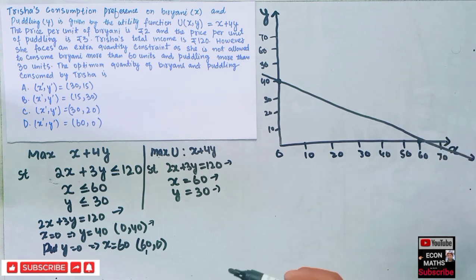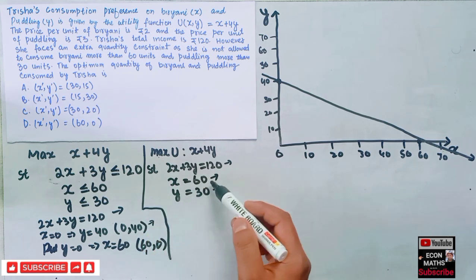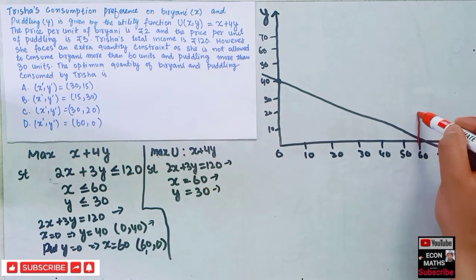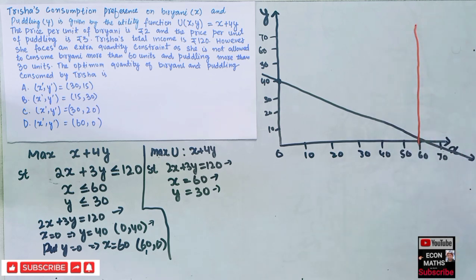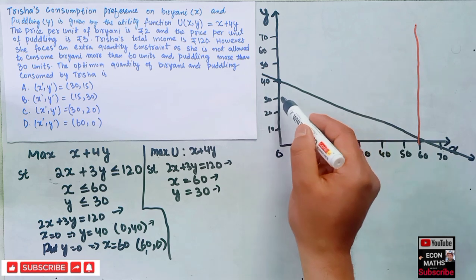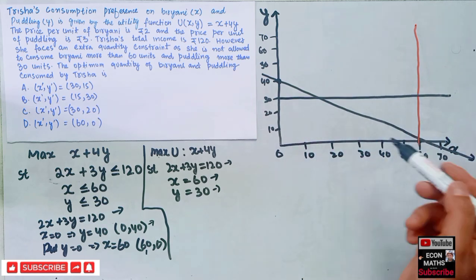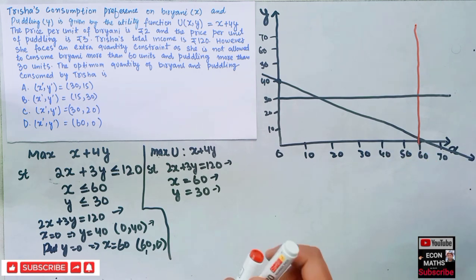Now we are given two more constraints. x = 60: when x = 60, our line would look like this. And y = 30: the graph for y = 30 will be parallel to the x-axis, like this. So we have drawn the three constraints on the graph.